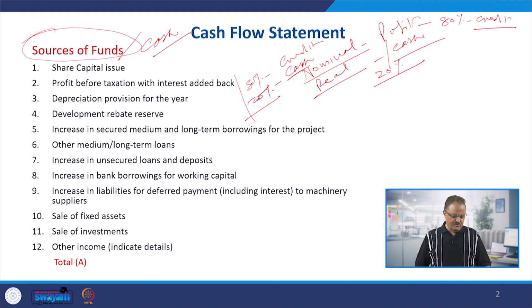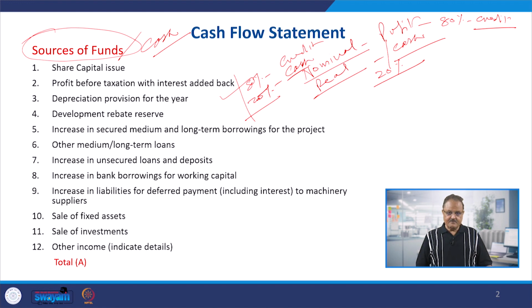Then apart from that, you have the profit before taxation and interest added back, because there are certain reasons why we add back the interest: it's a financial expense, it's not an operating expense, and we want to calculate the profit from operations, cash from the operations, then the cash from financing, and the cash from investing. Under three activities the cash flow statement is prepared. So that's why we add back the interest while calculating the income from operations, and then we subtract the interest while calculating expenses on account of the financial expenses. Depreciation also is to be added back, as I showed to you. Depreciation is also a source of the cash because it's a non-cash expense.